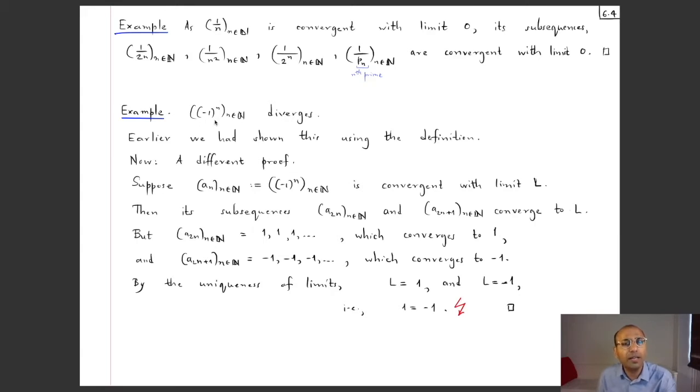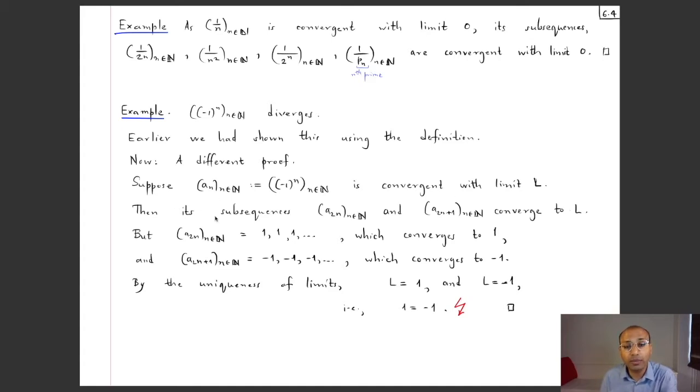This alternating sequence we had seen is not convergent, and we had shown its divergence by using the definition. But now let's see a different proof based on the theorem that we have just learned. And we'll prove this by contradiction. So let's suppose that this sequence, which we call a_n, is convergent with some limit L. Okay, and we'll arrive at a contradiction.